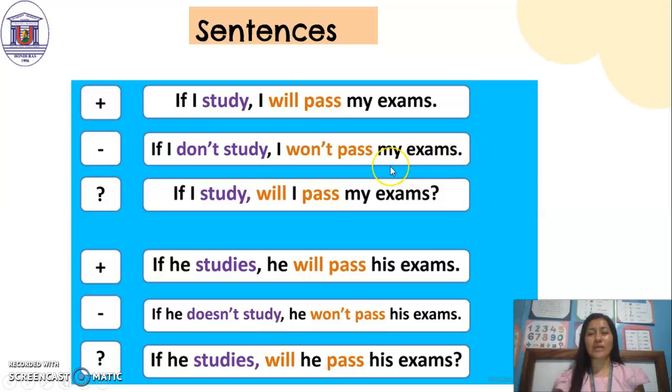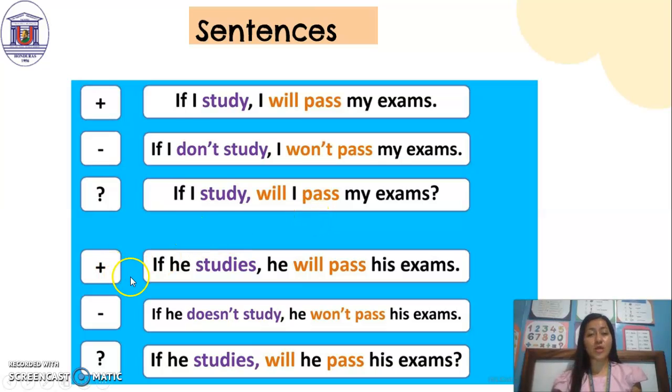How are you going to pass your exams if you don't study? It's impossible, right? You need to study. Question, interrogative form. If I study, will I pass my exams? I'm not sure. I'm asking a question by myself.